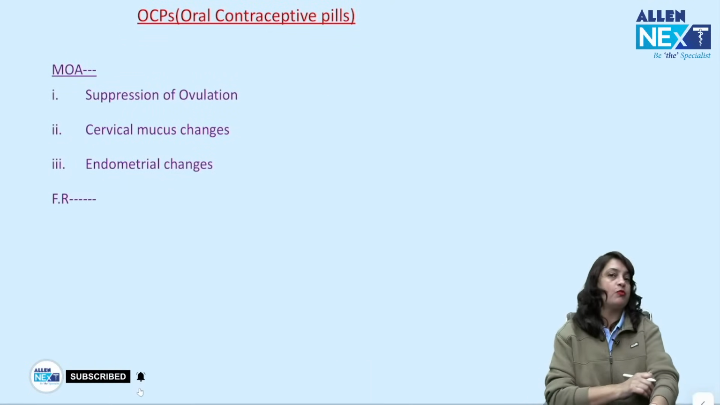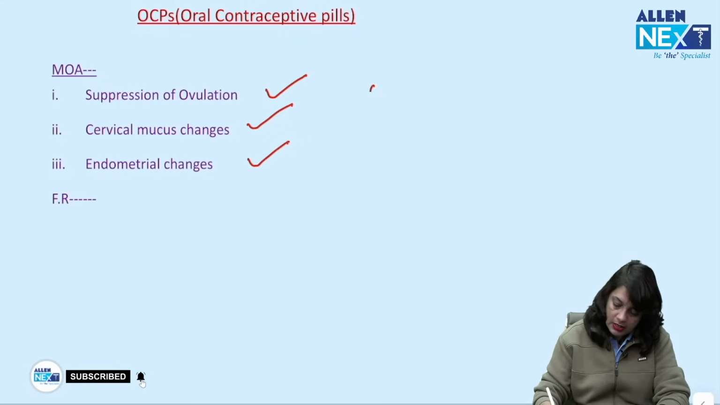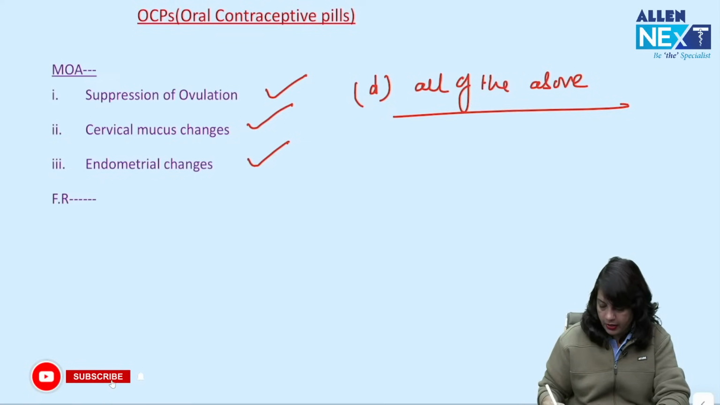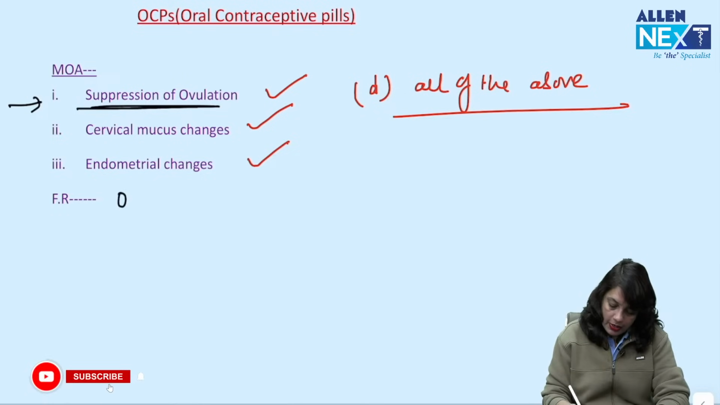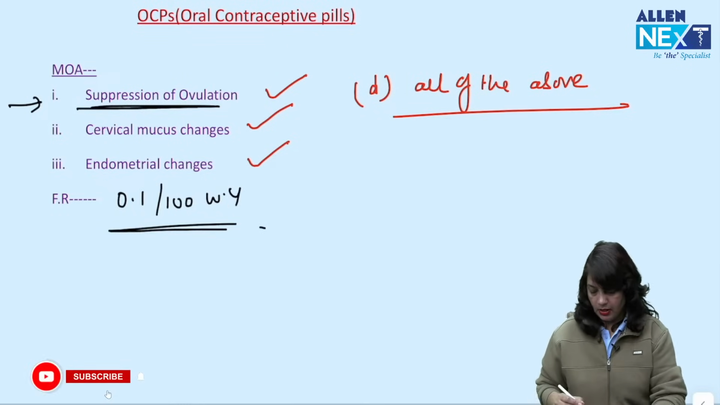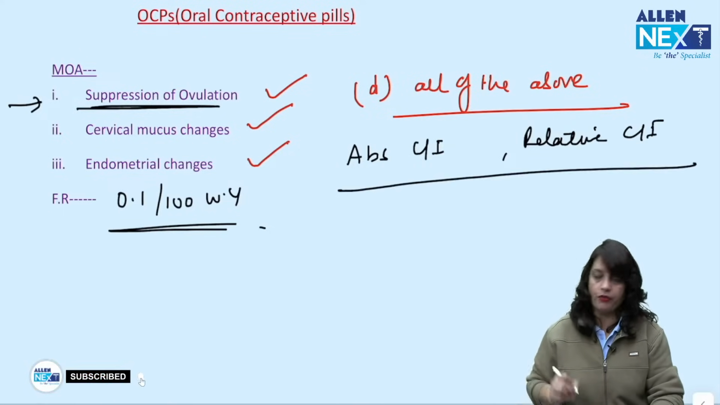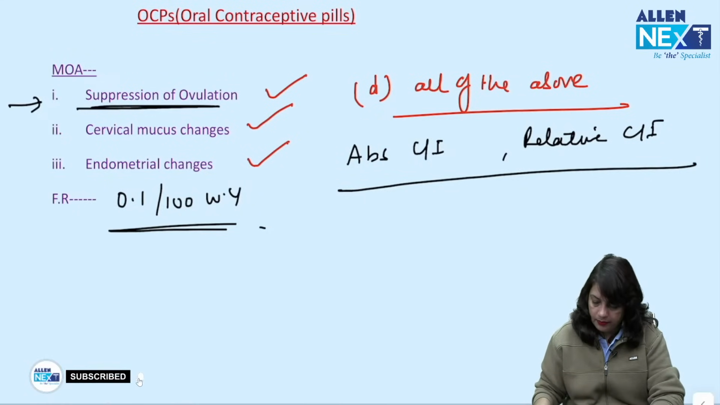Next, OCPs, what is the mechanism of action? Suppression of ovulation, cervical mucus changes or endometrial changes? The correct answer will be all of the above. But if all of the above option is not written, then the best answer you will mark is suppression of ovulation. Failure rate of OCP is 0.1 per 100 women years. Then you should always revise the absolute and relative contraindications of OCPs, benefits of OCPs, because that is very, very important.